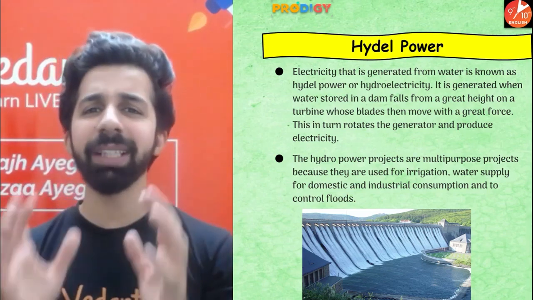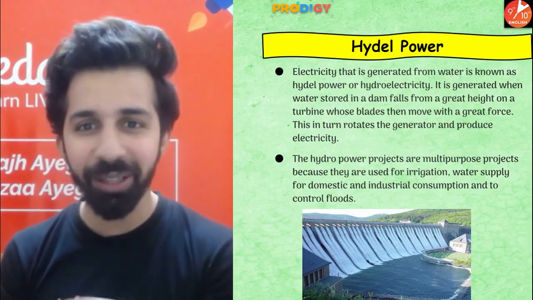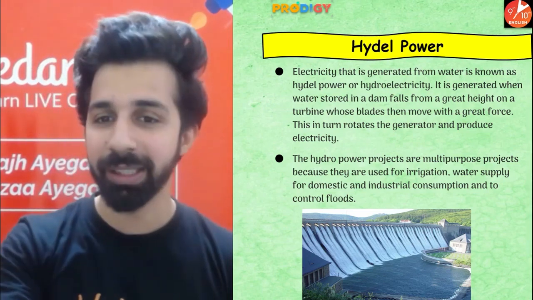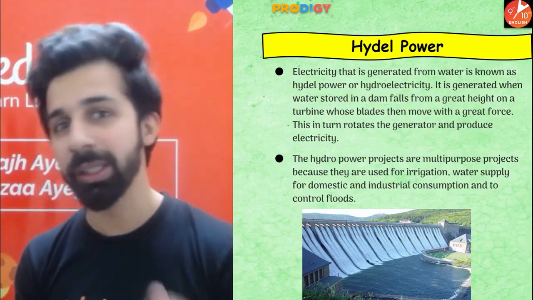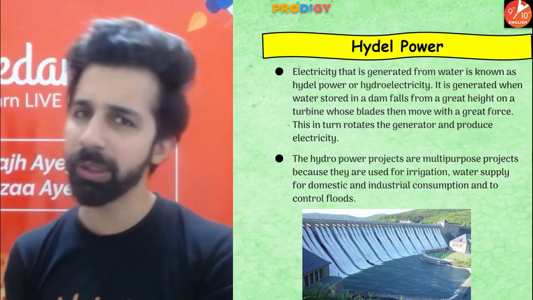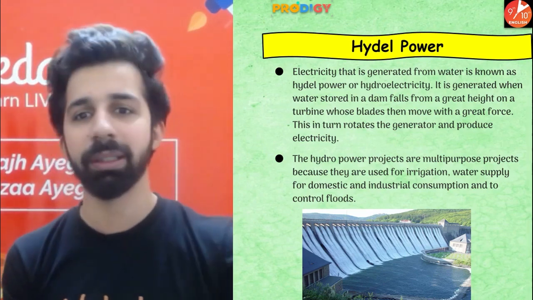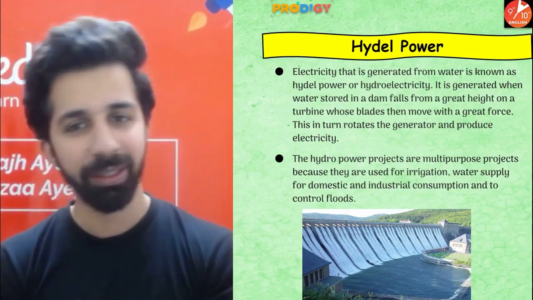Now guys, how is electricity generated from water? It is generated when water stored in the dams, as you can see over here, falls from a great height on a turbine. These turbines move the blades with great force, and this in turn rotates the generator and produces electricity. Clear?